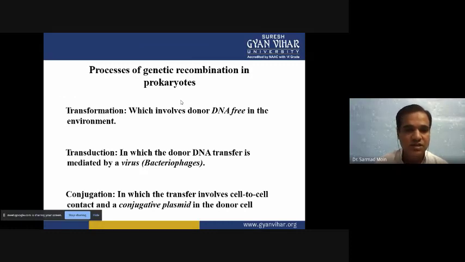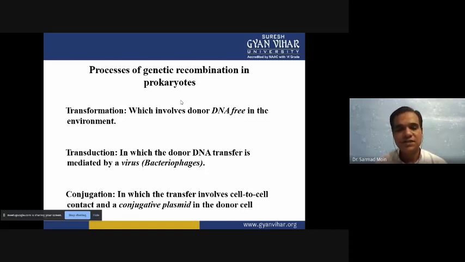Now, we know that through three processes, bacteria can transform or recombine their genetic organization. The first and second we already studied in previous topics, and the first one is transformation. Through transformation, the donor organism can release its DNA into the environment, and another organism absorbs the DNA from the environment. This method we call transformation.